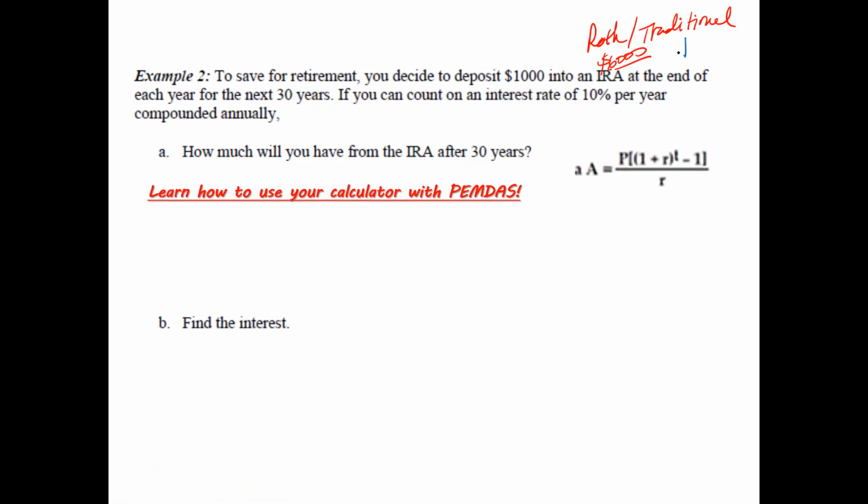And the difference is that with a traditional IRA, you can actually claim the deduction on your April 15th taxes. So that way you actually end up paying less in taxes every single year that you put $6,000 into it. Now the Roth IRA is that you do not make the claim on it, but all the interest that you accrue, when you take it out, there is no tax on that because you've already paid the tax when the tax is taken out of your paycheck.